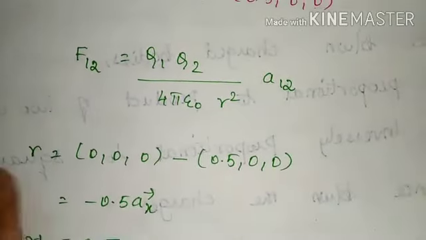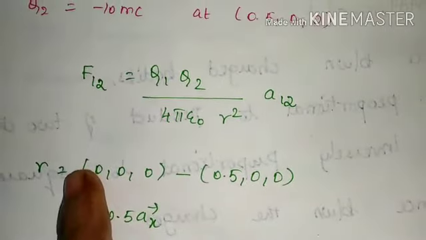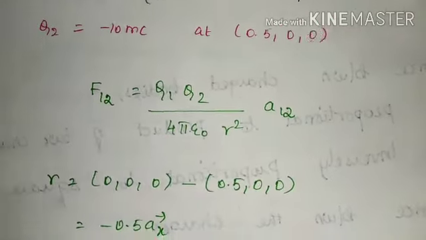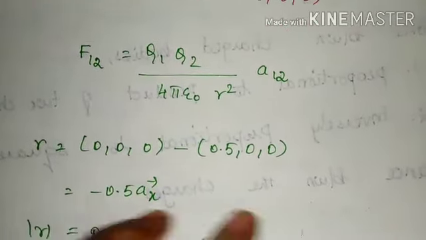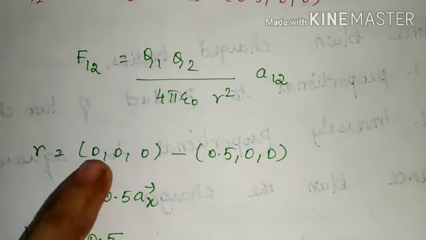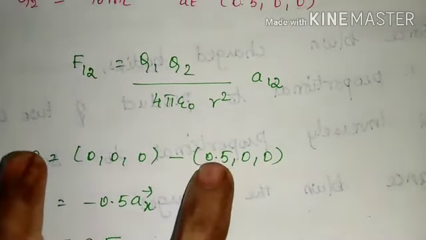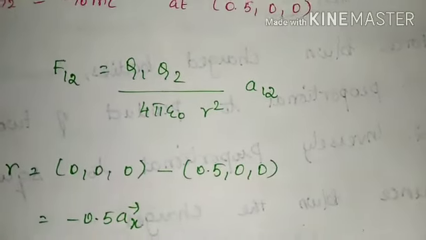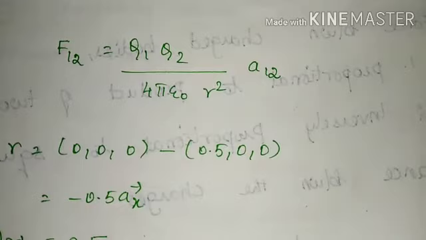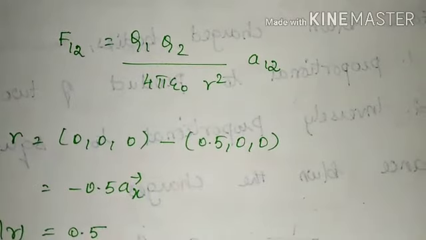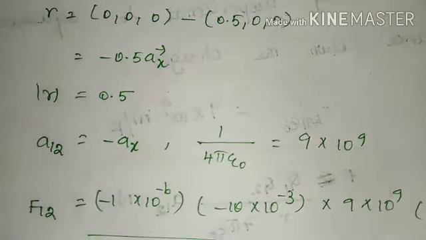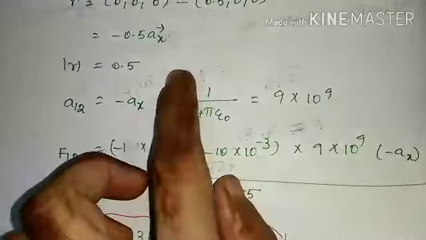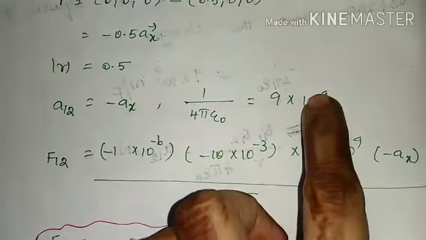Then we are going to find the distance between the two charges. How do we find the distance between two charges? We just subtract those two points. So R is equal to 0, 0, 0 minus 0.5, 0, 0. So minus 0.5 AX.